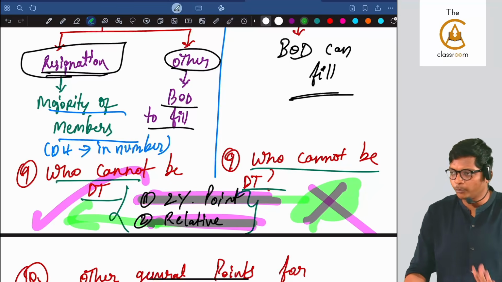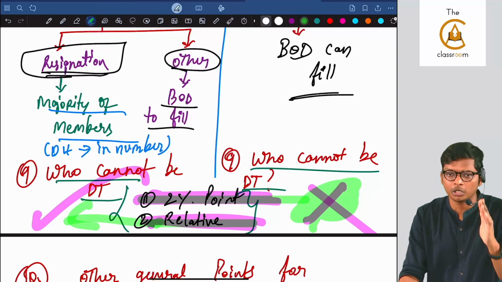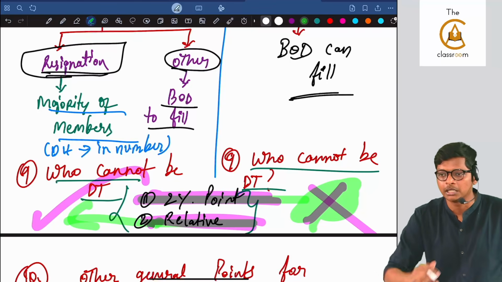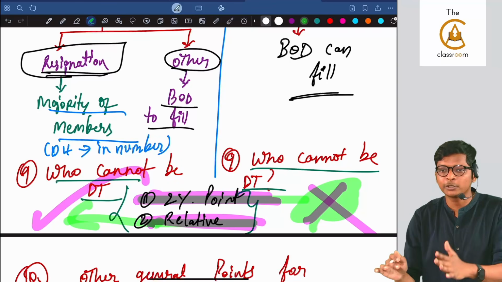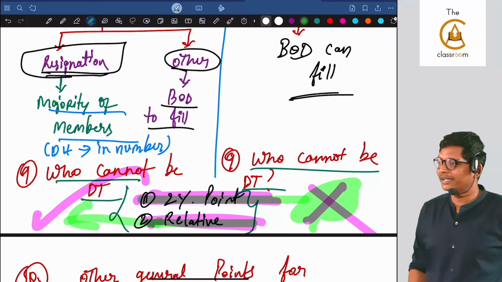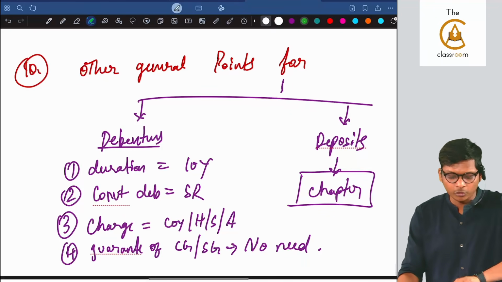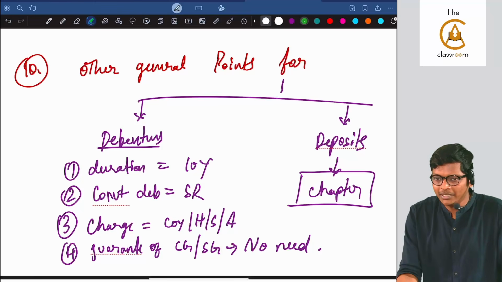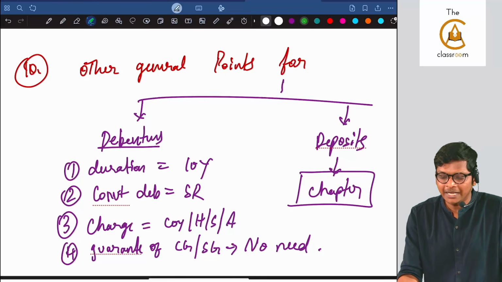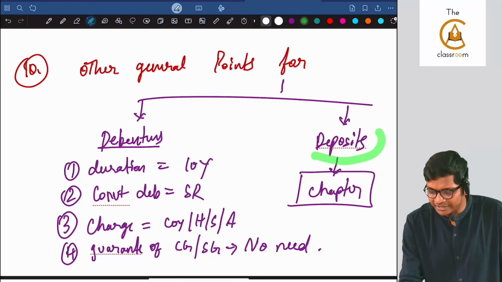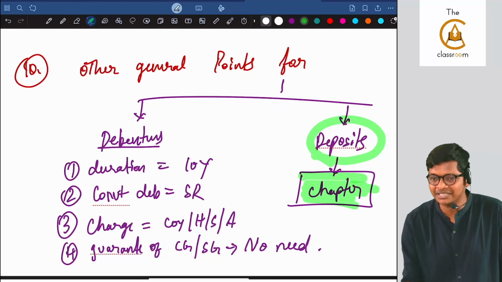And that 2% point. Here 2% of gross turnover or total income of 50 lakhs, whichever is less. On the other side, material pecuniary relationship. Are you following, guys, all of you? Clear? So 9 points of difference are done. We just have quick 2 discussion points. One is what is DRR and other general points. Deposits, other general points in the chapter.